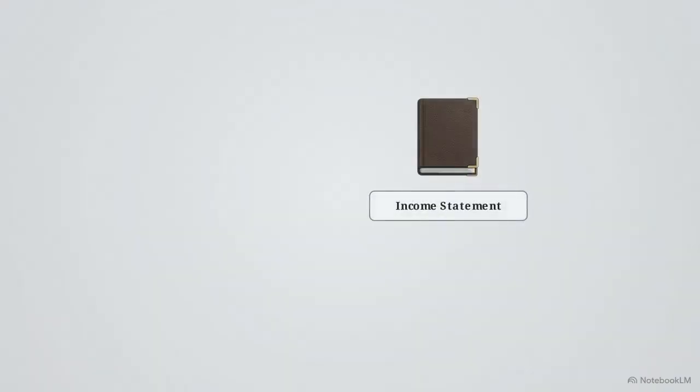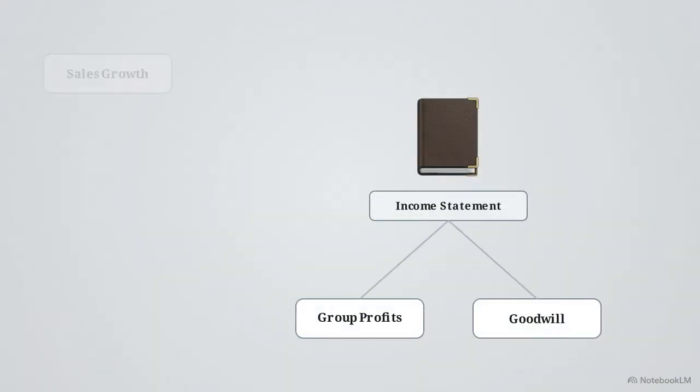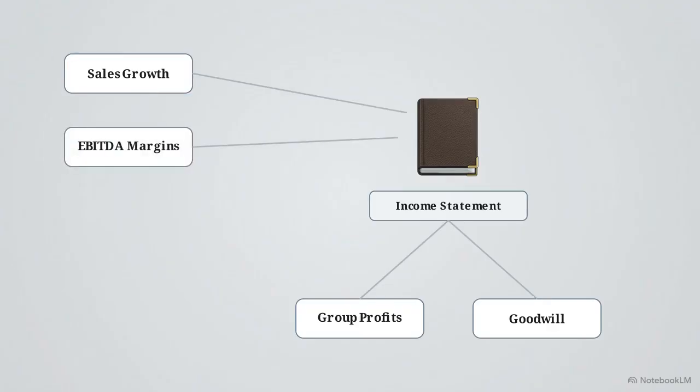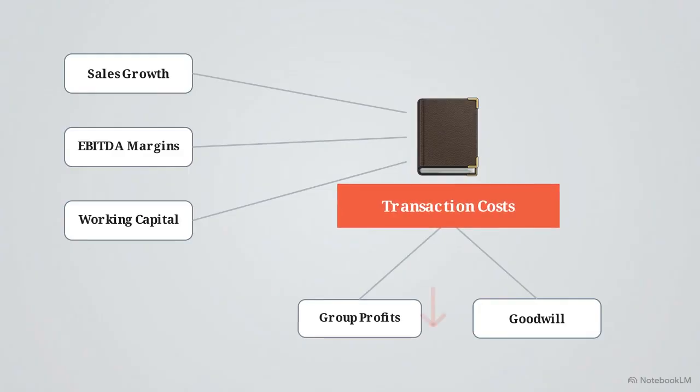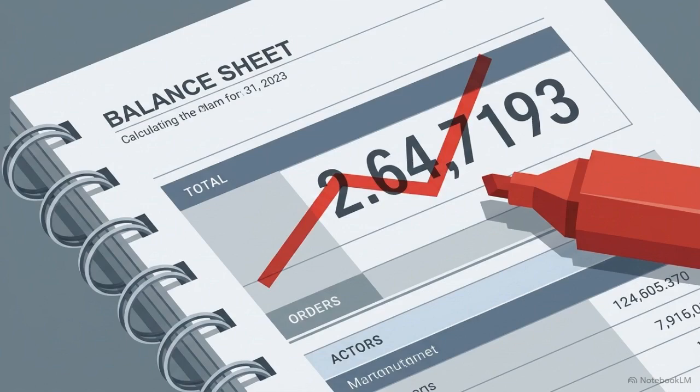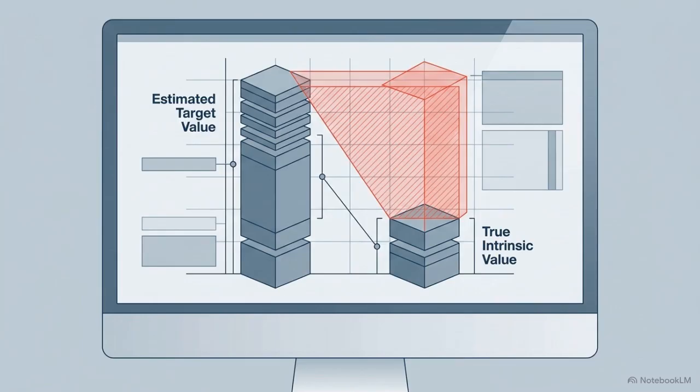This diagram maps the core drivers to forecast future cash flow. We isolate historical sales growth, EBITDA margins, and working capital. But M&A distorts these standard reports. Massive transaction costs must be expensed immediately, dropping into the income statement in the exact same period. Bankers modeling the transaction have to proactively adjust for these immediate hits to group profits and lower goodwill. Failing to account for these upfront expenses will lead to significantly overvaluing the target.